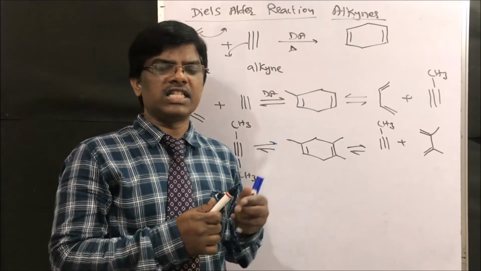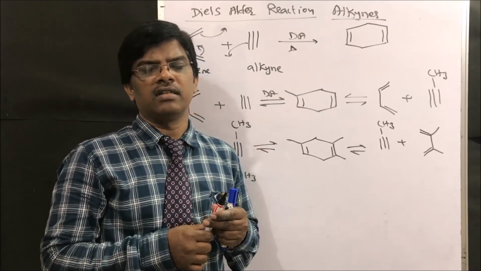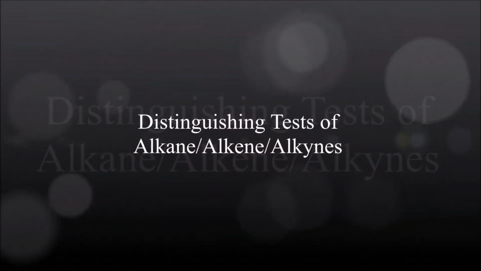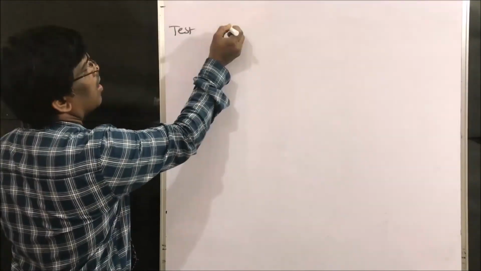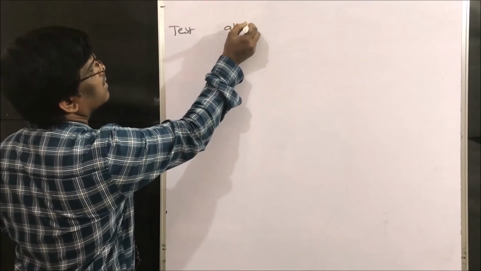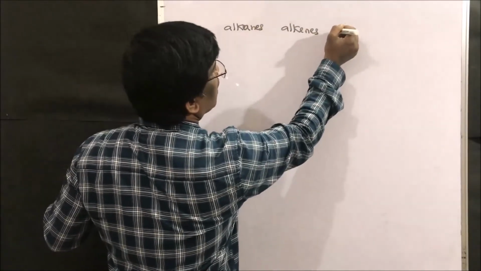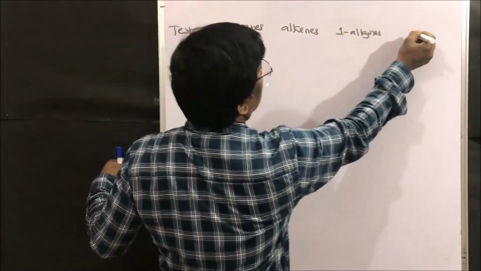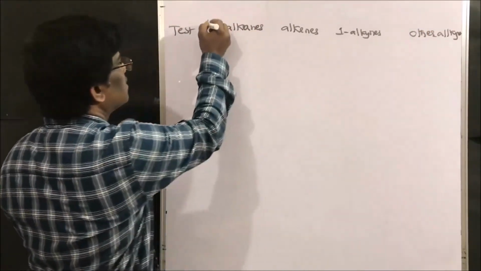Let us see the distinguishing tests of aliphatic hydrocarbons: alkanes, alkenes and alkynes. Let us take the tests given by alkenes, and by terminal alkynes, and by alkynes other than terminal alkynes.